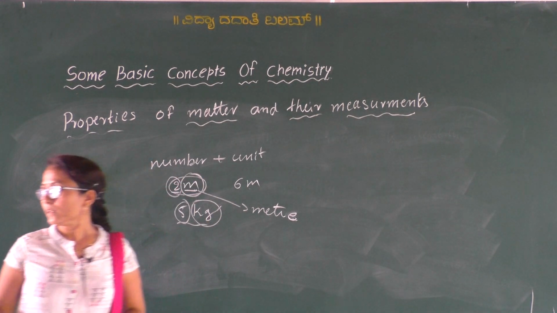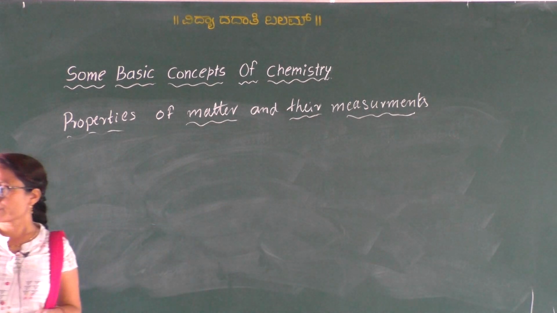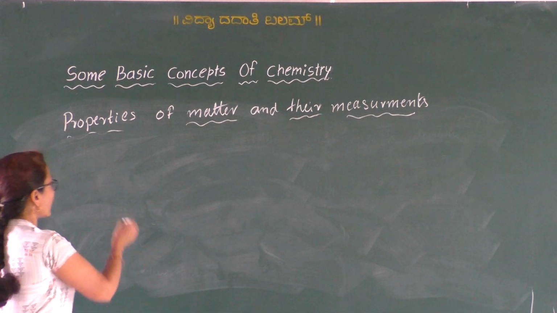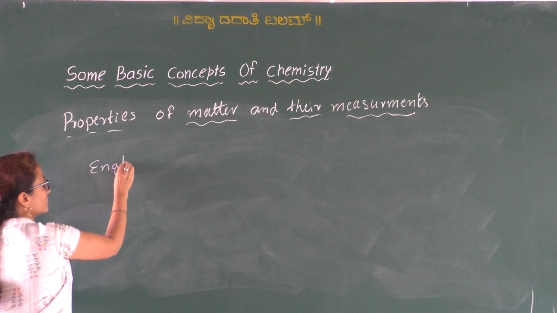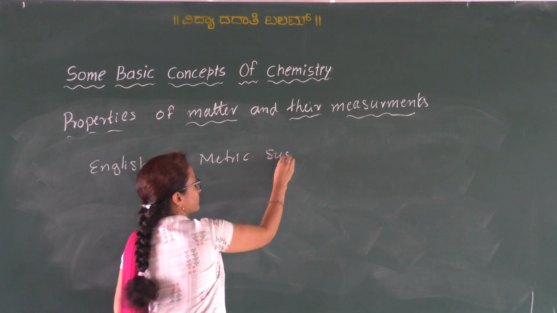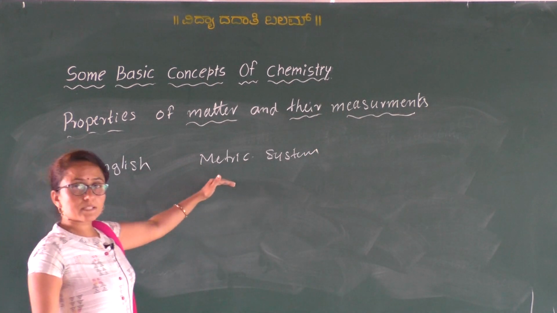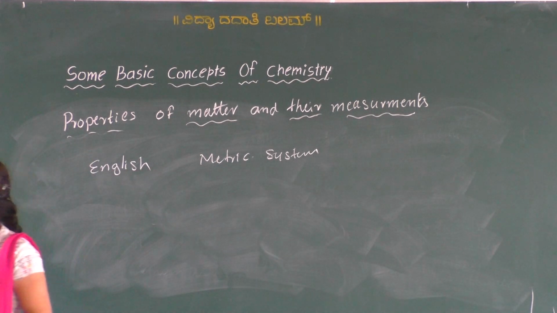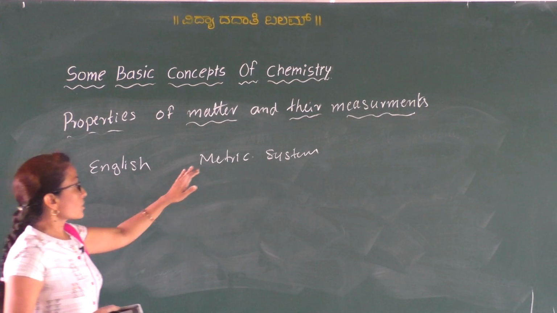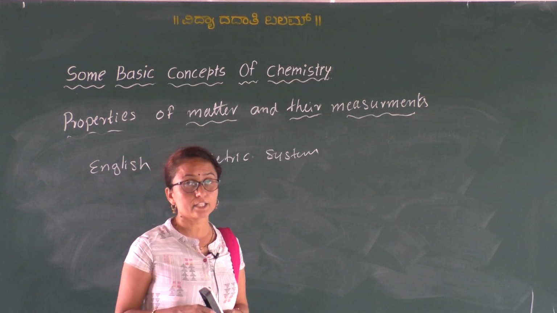Okay. So 2 different systems were being used in different parts of the world. Those 2 systems are the English system and the metric system. The metric system was established in France at the end of the 18th century.